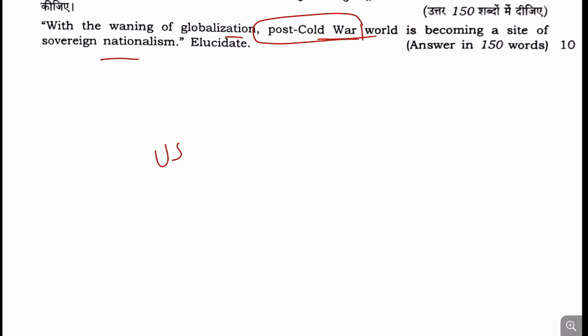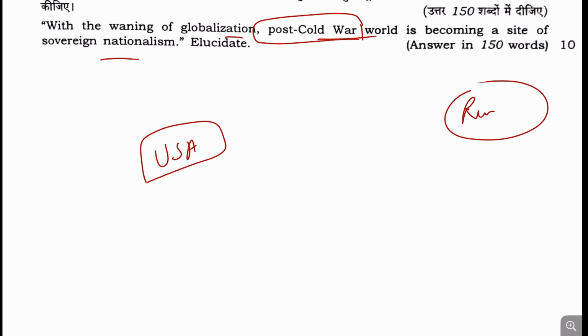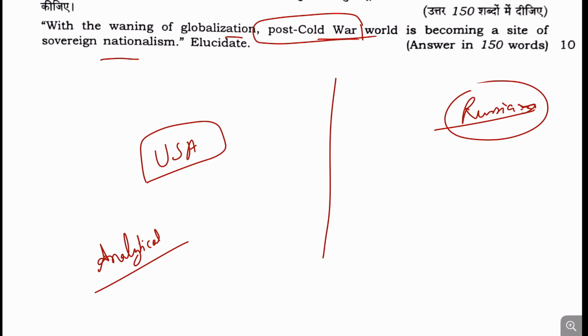The USA is one axis again, and Russia is another axis, and the world is being fragmented between these two powers now. So this question wants to emphasize that. This question is deeply analytical. It will not be very easy to write this answer, and hence I will categorize this question from moderate to difficult level.